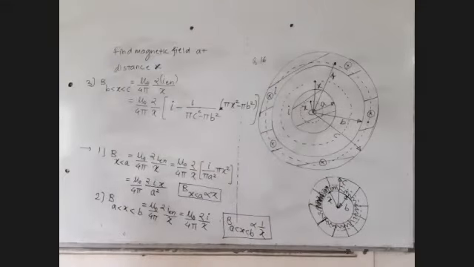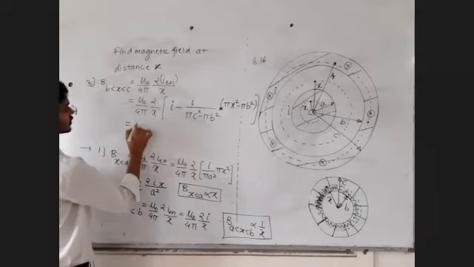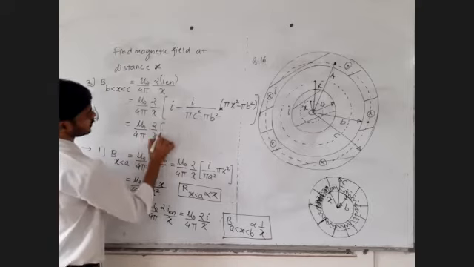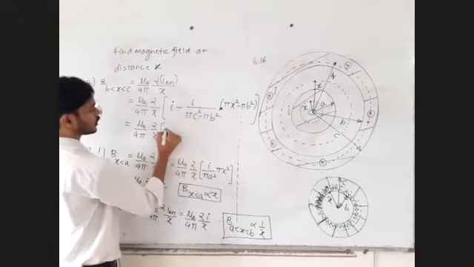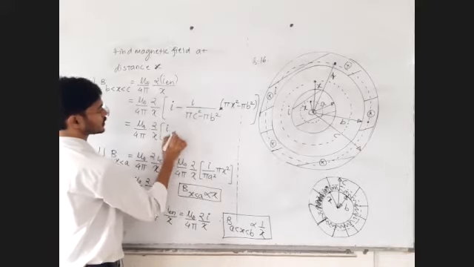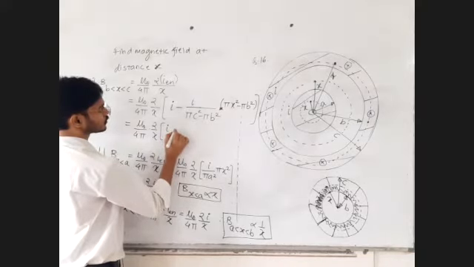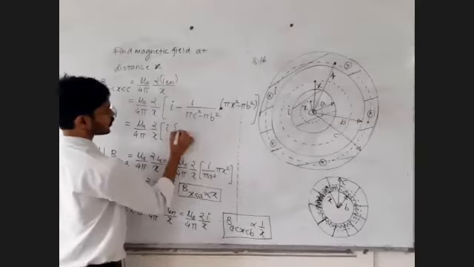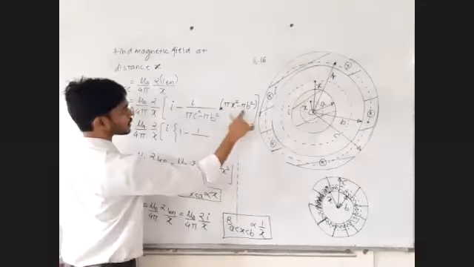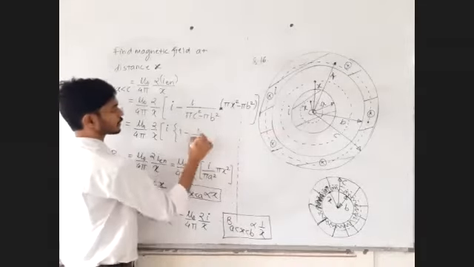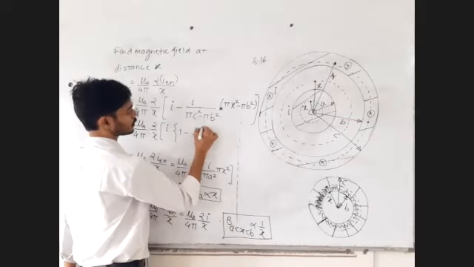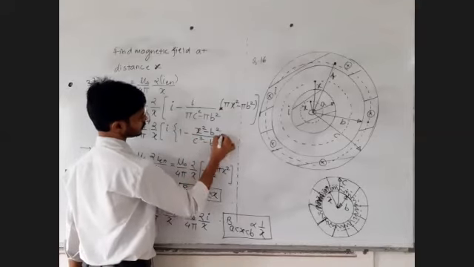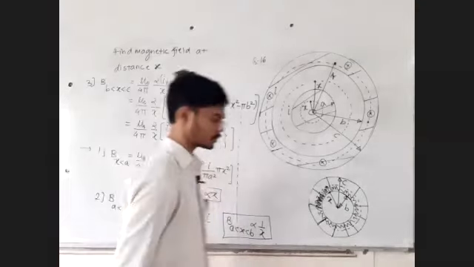So it will become like this: mu 0 upon 4 pi, 2 upon x, in the bracket I. You can take common if you want; if not, you can keep it as it is. Better to take it common. In the bracket, this 1 minus 1 upon pi is common and cancels with this pi. So that will become x square minus b square upon c square minus b square. You can rearrange as per the need.